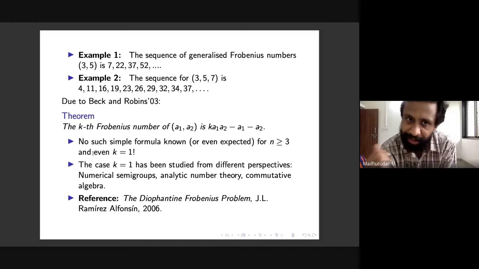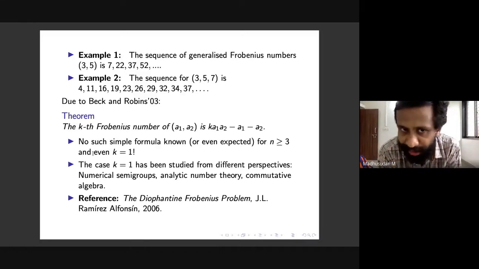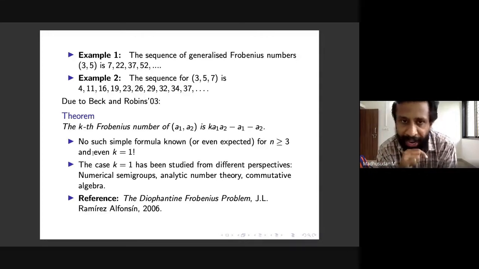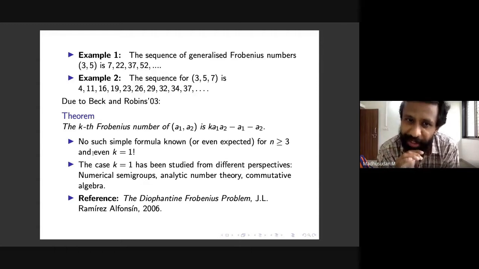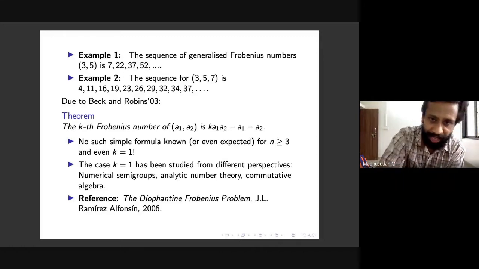And so one might ask whether there is a simple formula for these numbers in terms of A1 to AN. They depend on just A1 to AN. So maybe there is a simple formula. And so if we look at the simplest case, which is n is equal to 2, a simplification of the general problem, then the answer is yes. And this is due to Beck and Robbins in 2003. Yes, we have a question.